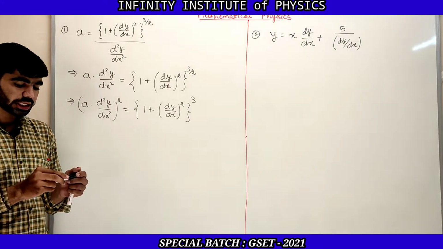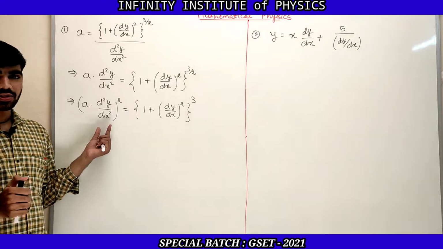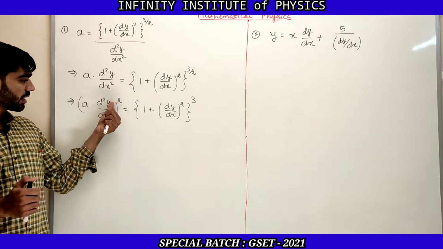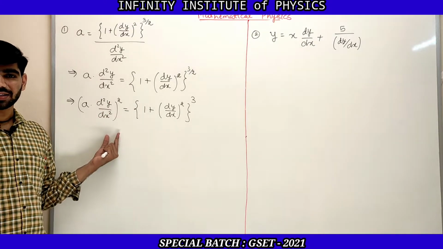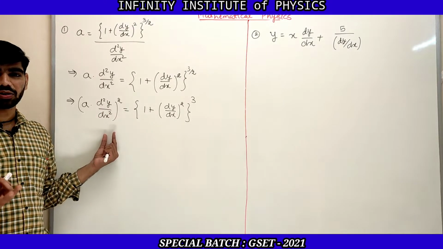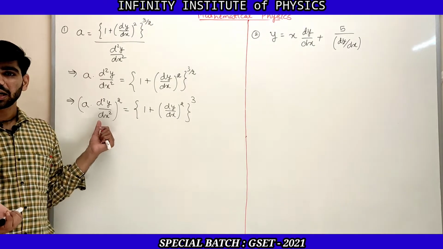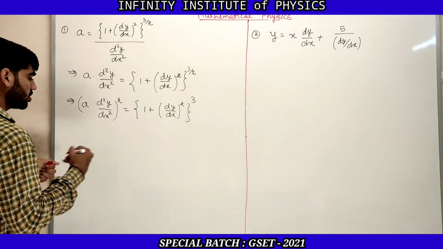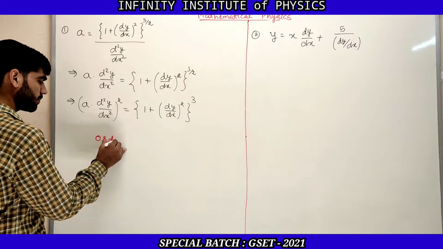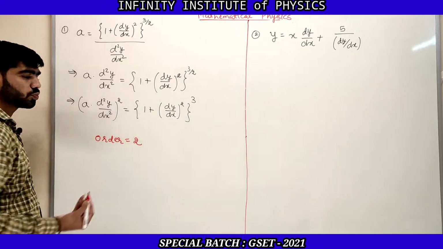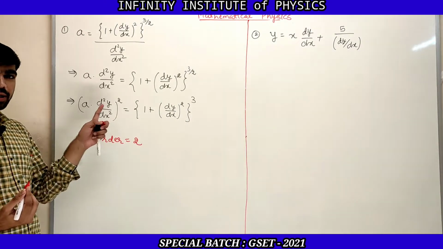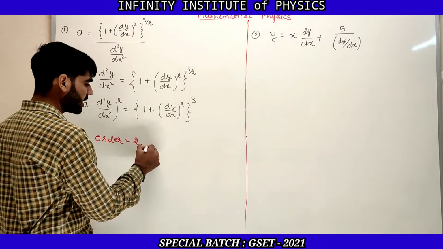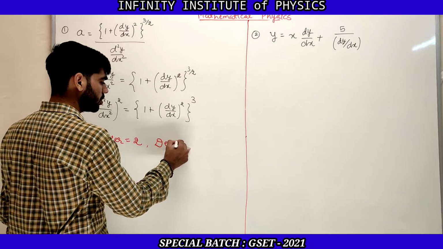And now clearly you can see that the highest order derivative in this equation is d square y by dx square, that is the second order derivative or second order differential coefficient. So the order of this differential equation is 2. And what is the power of that particular term, d square y by dx square? That is power 2. So the degree of this differential equation is also 2.